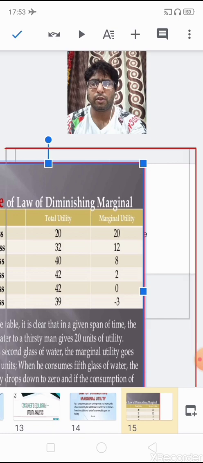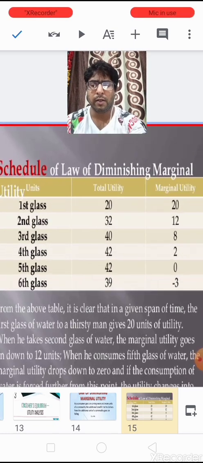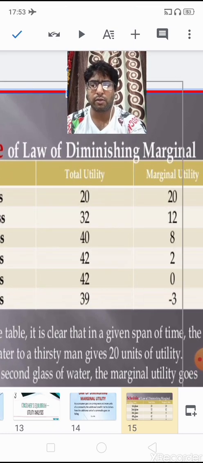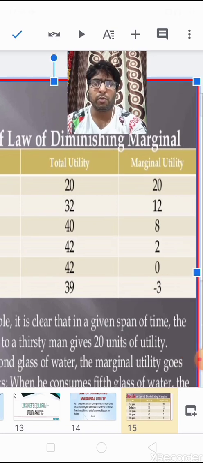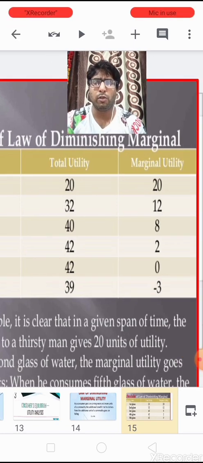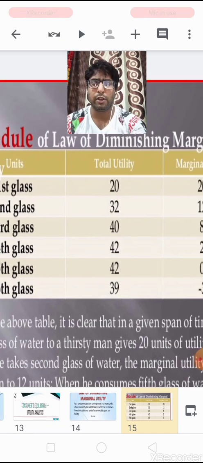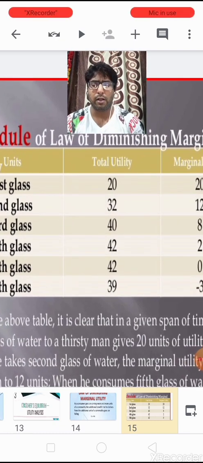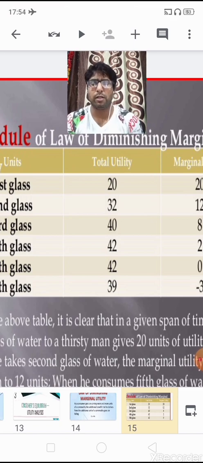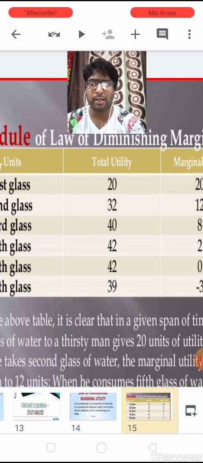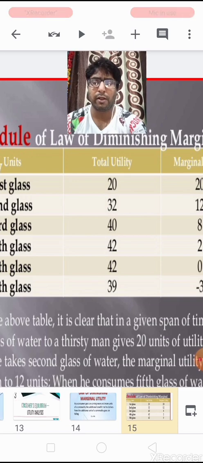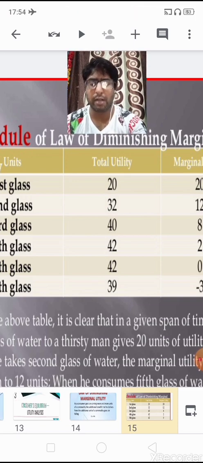At the fifth unit of the commodity, children, just see, he gets 0 units of satisfaction. It means the consumer gets 0 units of marginal utility at the fifth glass. If the consumer tries to consume the next unit, this marginal utility, instead of being positive, becomes negative.